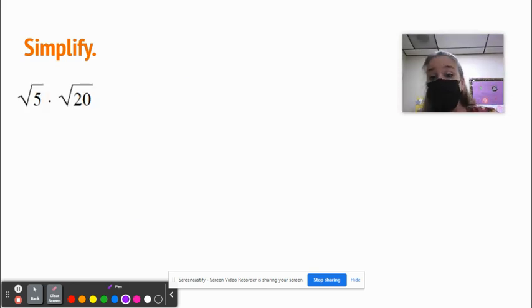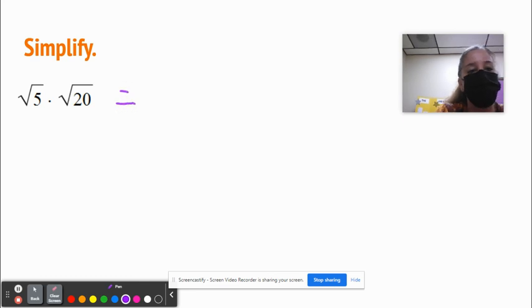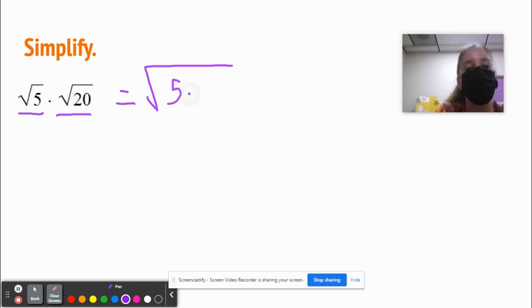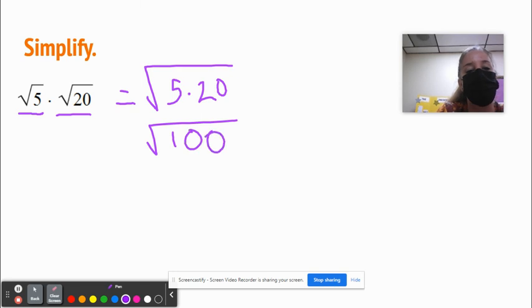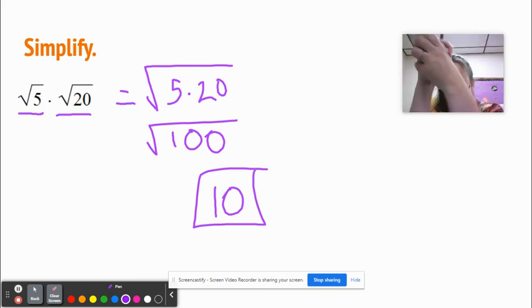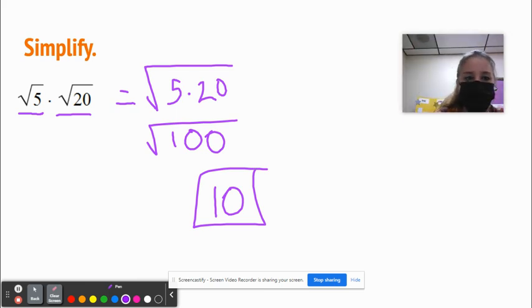All right. Just like we were allowed to take a square root and break it up, you can also combine them together to make your life easy, right? So just like we broke them up, I can actually multiply across. So 5 times 20, you can put them under the same little house. Oh, cool. And then 5 times 20 is 100. And running down the perfect square list, I know that the square root of 100 is 10. So you should always combine everything and then pull it apart because it gets easier that way.